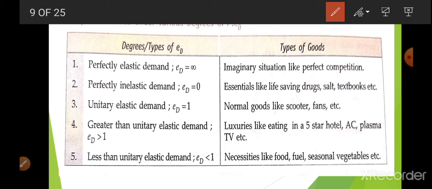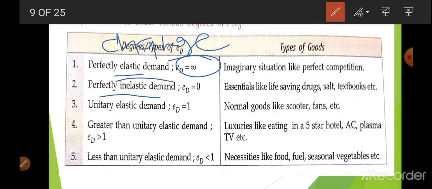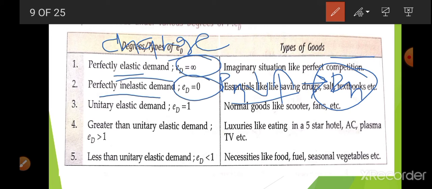Perfectly elastic demand is when ED is infinite. Elastic means change. Perfectly inelastic means no change. When there is no change in the demand, whether price increases or decreases, there will be no change in the demand of X good. It is going to be constant. So this is known as perfectly inelastic.